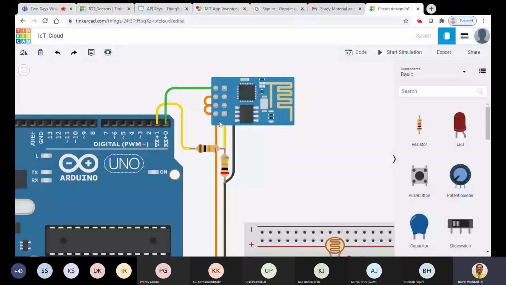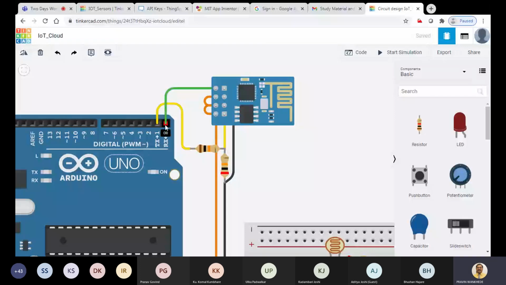Whatever the voltage level support is there, 0 to 3.3 volt. Whereas the Arduino supports 5 volt. So whenever we transmit data from the Wi-Fi module to the Arduino, we do not have an issue because we are transmitting the data. When we transmit 3.3 volt level data, obviously the Arduino will get 3.3 volt level data.